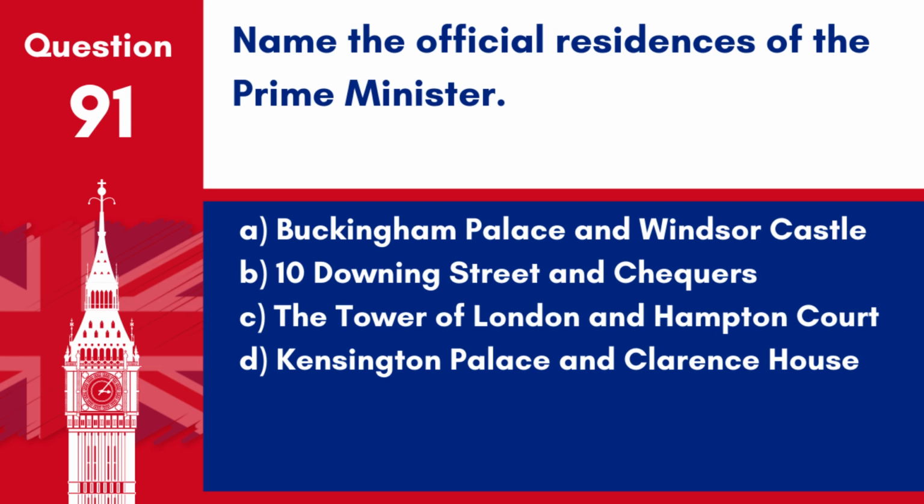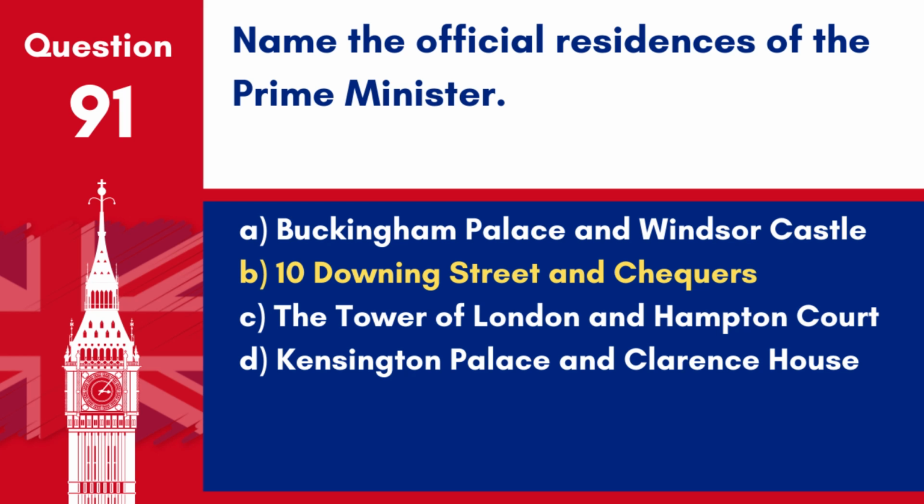Question 91. Name the official residences of the Prime Minister. A. Buckingham Palace and Windsor Castle. B. 10 Downing Street and Chequers. C. The Tower of London and Hampton Court. D. Kensington Palace and Clarence House.